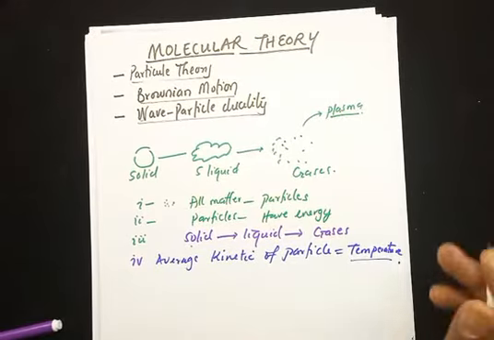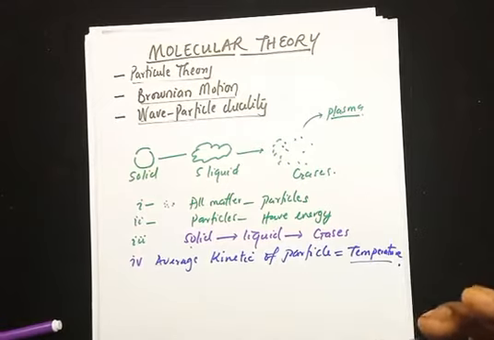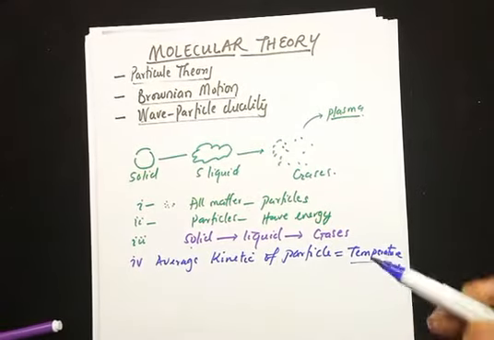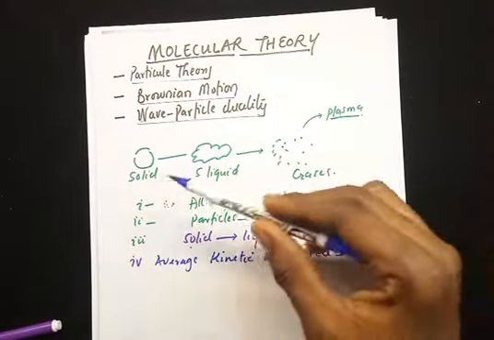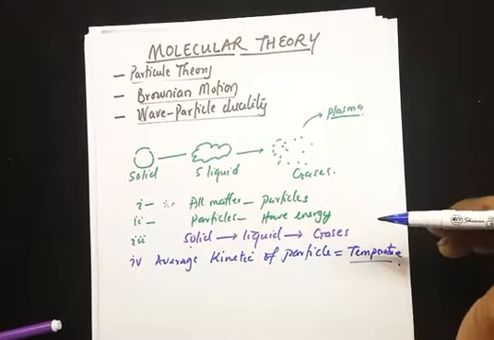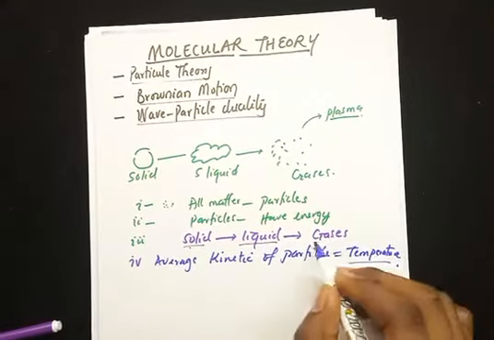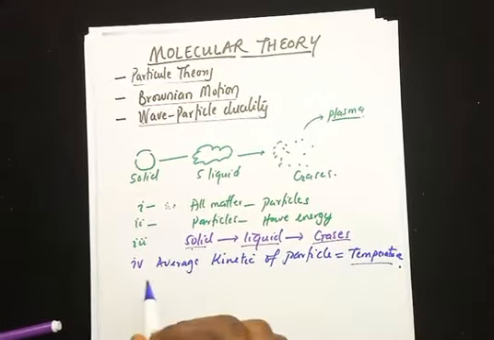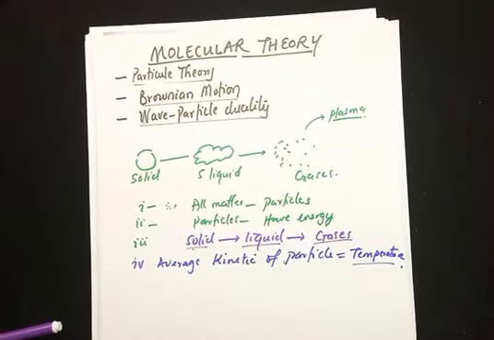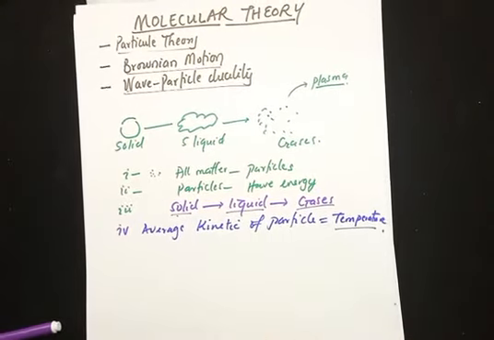So with these, we have actually covered what the molecular or the particle theory of matter is talking about. All matter, solid, liquid, or gas, is made up of what? Particles. The next thing is that these particles have energy. Solids have the least amount of energy, liquids have some amount of energy, and then gases have the highest amount of energy. And then we have said that the average kinetic energy of all the particles makes up the temperature of that particular substance. Are you with me so far? You're not answering me. So pay attention so that we look at the next thing.